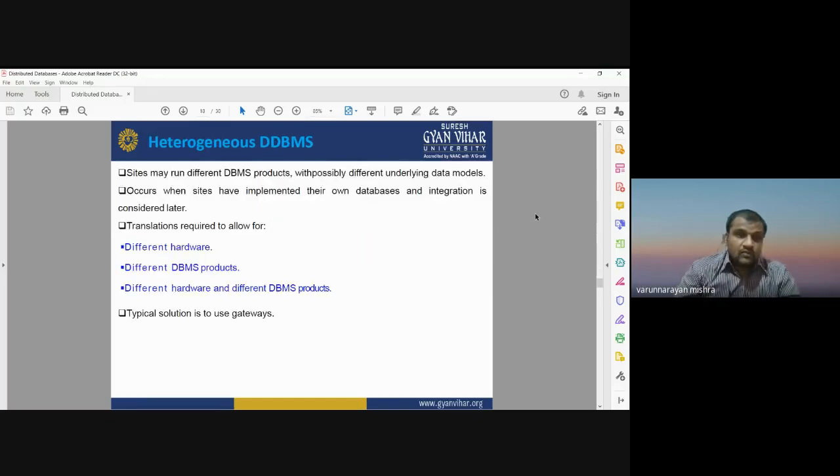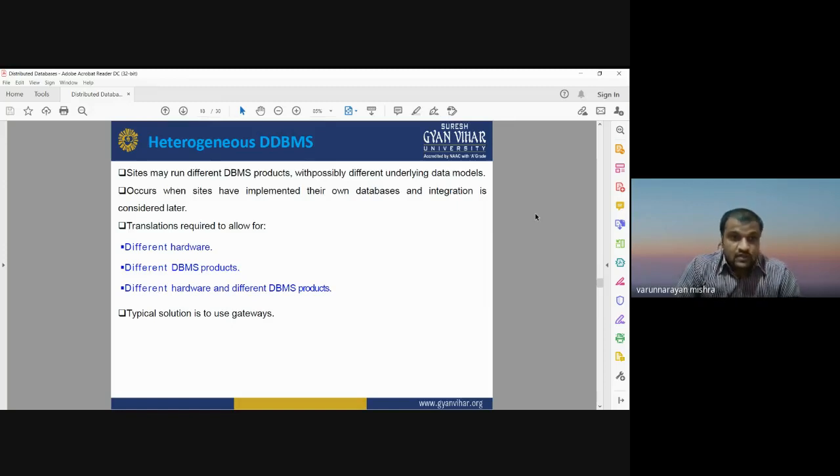Now what is a heterogeneous distributed database management system? In the case of a heterogeneous database, the sites may run different DBMS products. We may have different kinds of databases stored at different locations, different sites, with possibly different underlying data models. If there are different kinds of databases, each database may have a different kind of data model. It occurs when the sites have implemented their own database and integration is considered later.